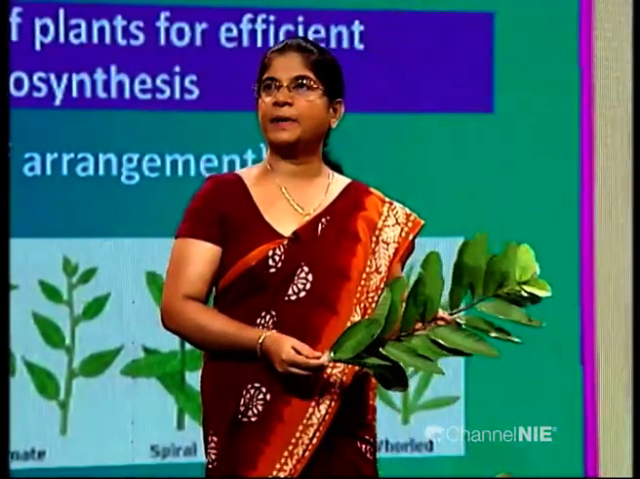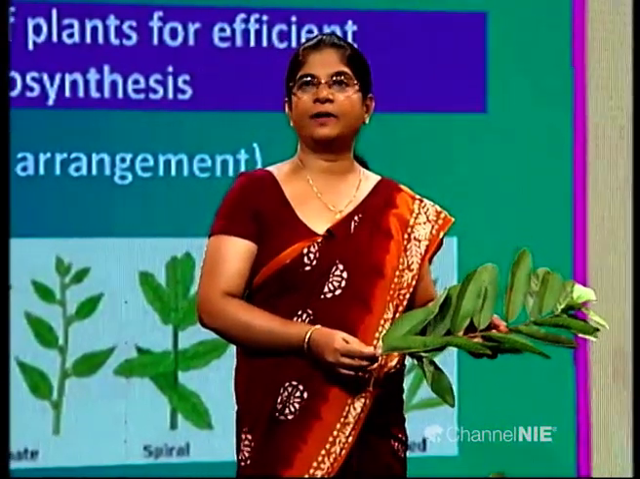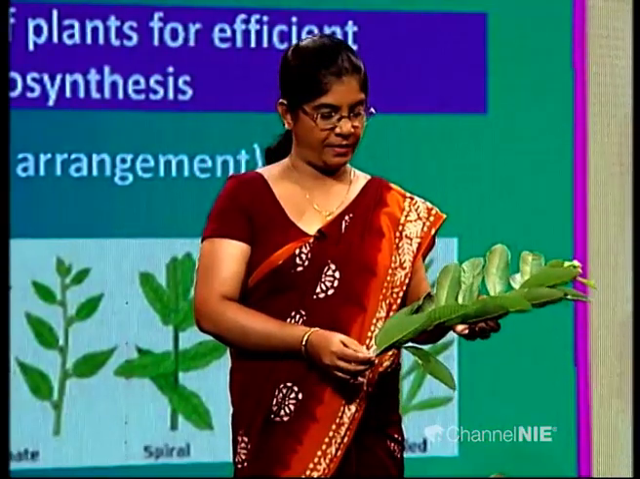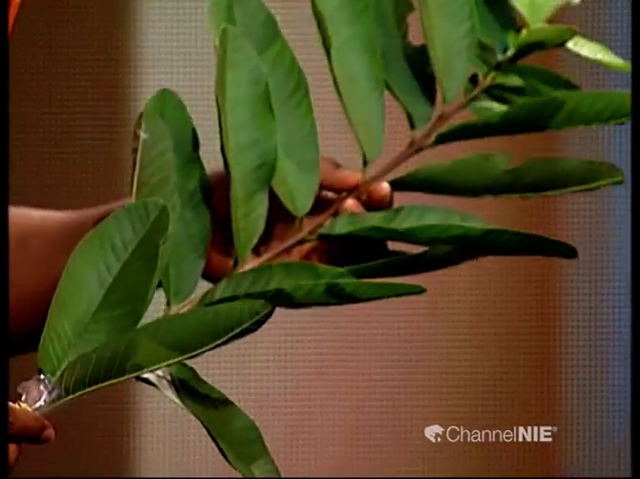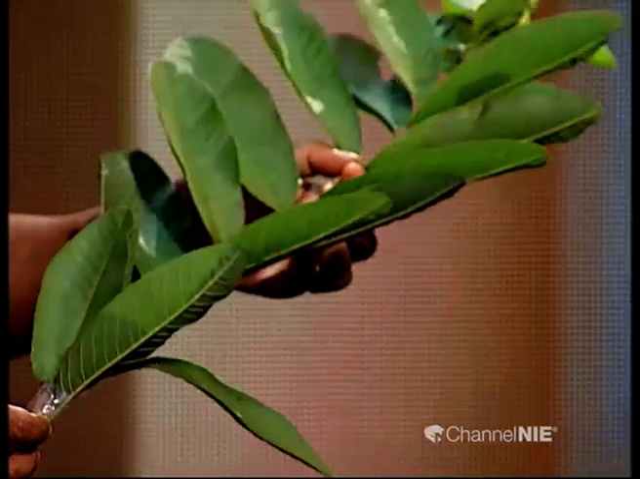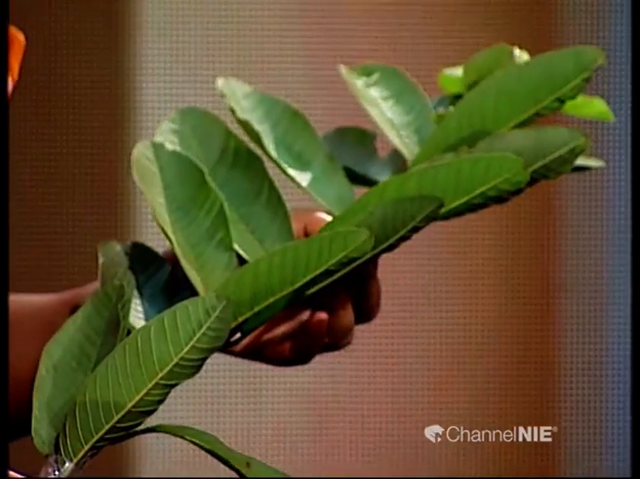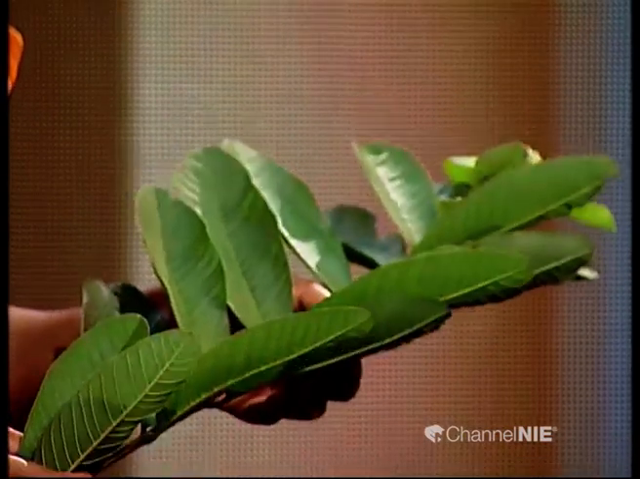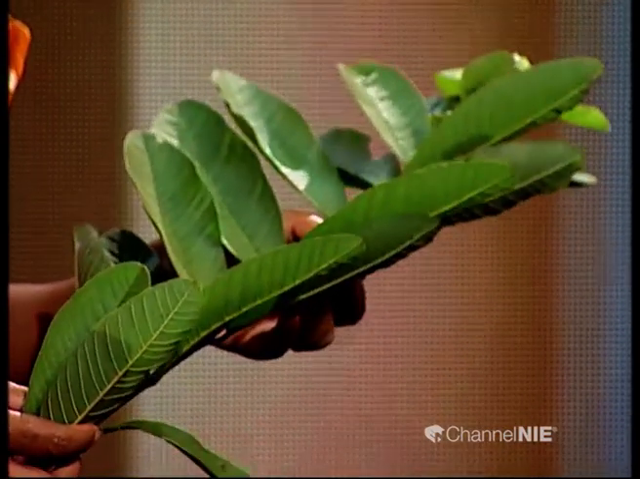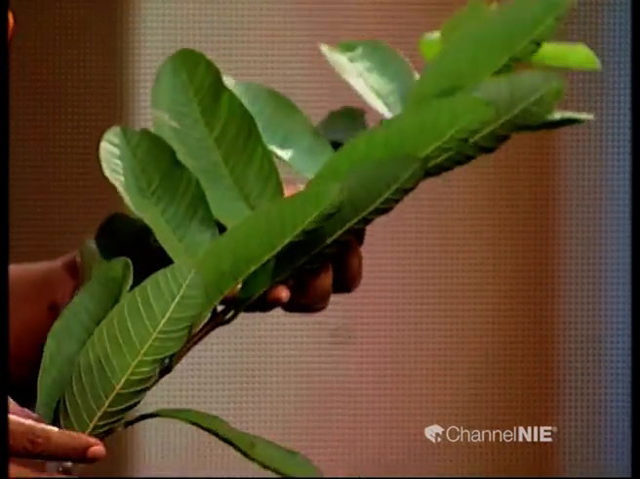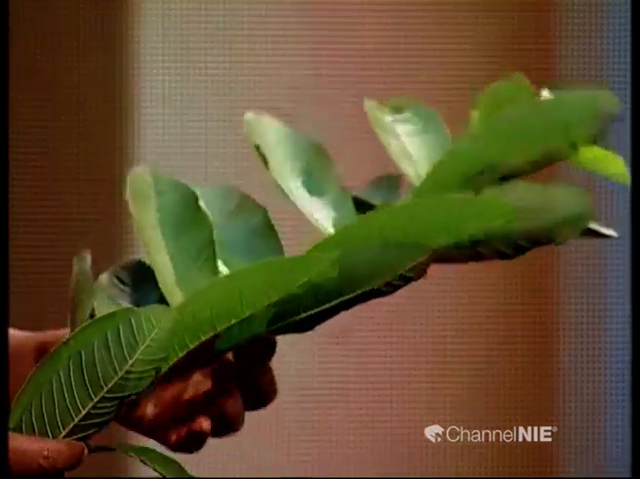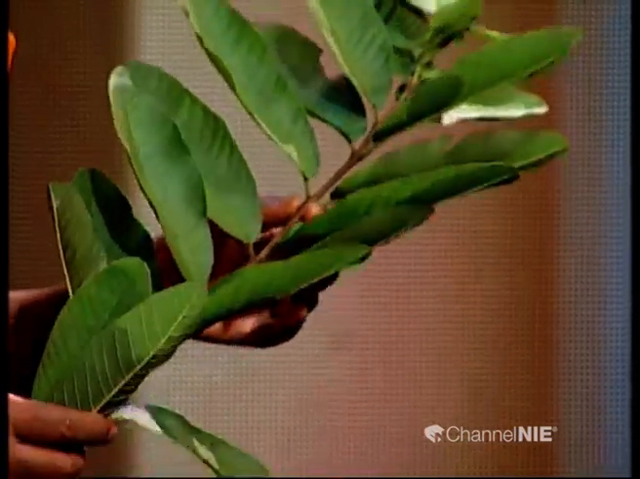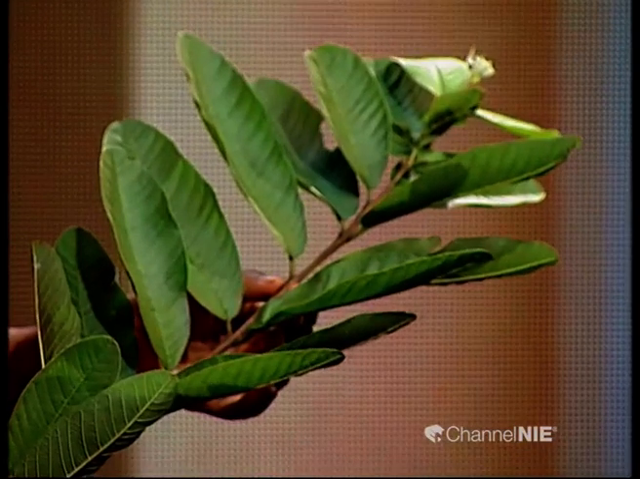And look at this branch. This is guava. How are the leaves arranged here? Can you identify? Yes, leaves are arranged as pairs but in opposite directions.